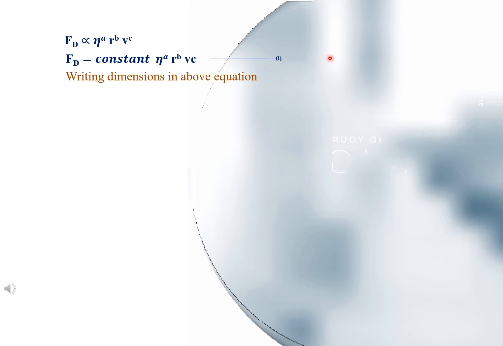Now you will follow the similar procedure as we discussed in the previous question, writing the dimensional formulas on the left hand side and right hand side, and after solving we get M to the power 1, L to the power 1, T to the power minus 2 is equal to M to the power a, L to the power b plus c minus a, T to the power minus c minus a.